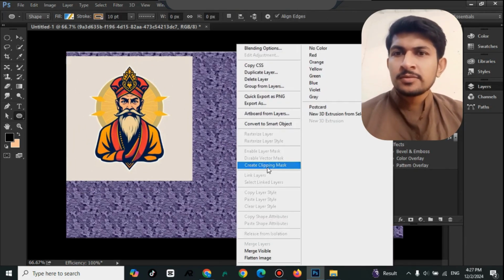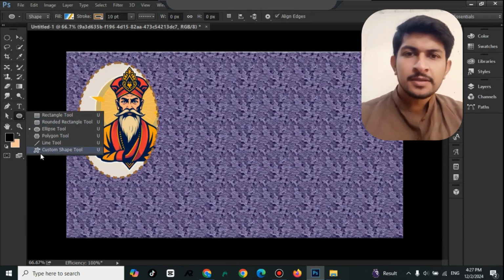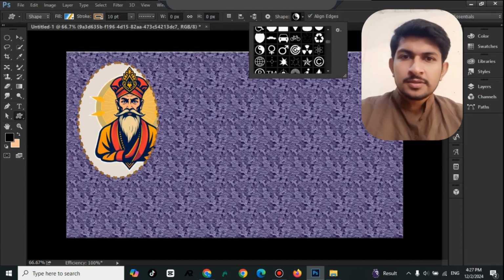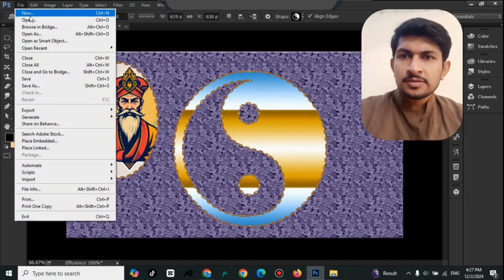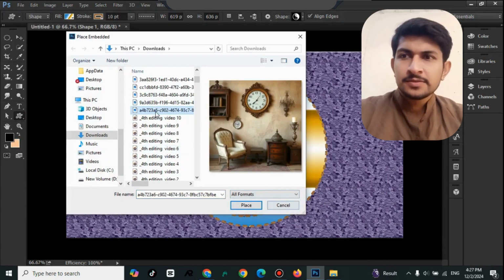Now we are going to create a clipping mask. So that's the image we have created. Now I am going to get another shape from the custom shapes. I will pick up that shape and go for picking the image.